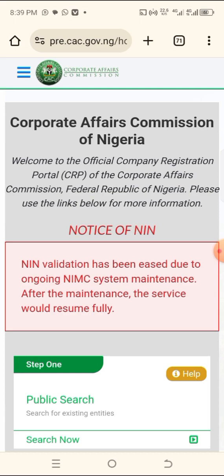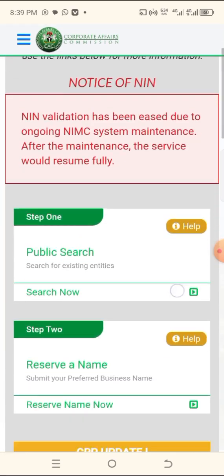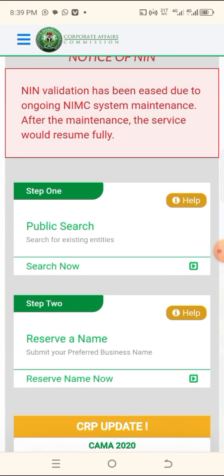So when we come to this side, we've come to where we search the name. When you are through with the name, that's step 1. After you have registered, that is step 1. We are through with step 1 now. We want to go and reserve our name.